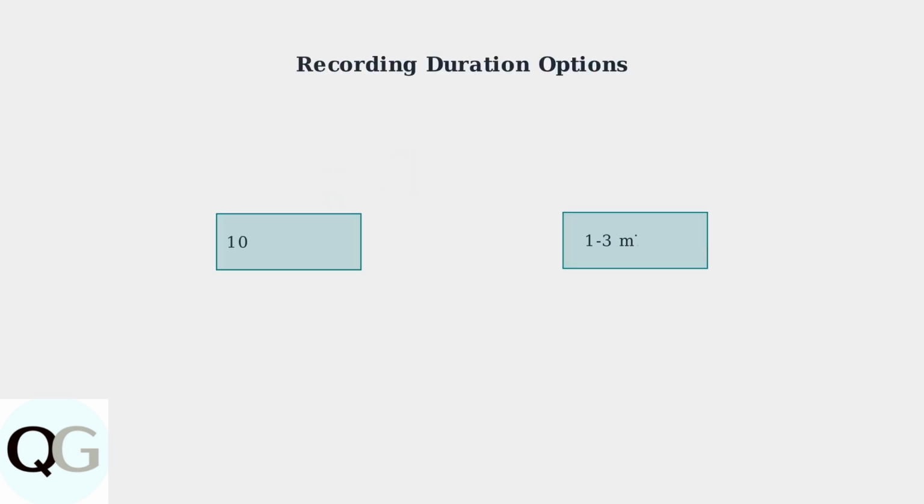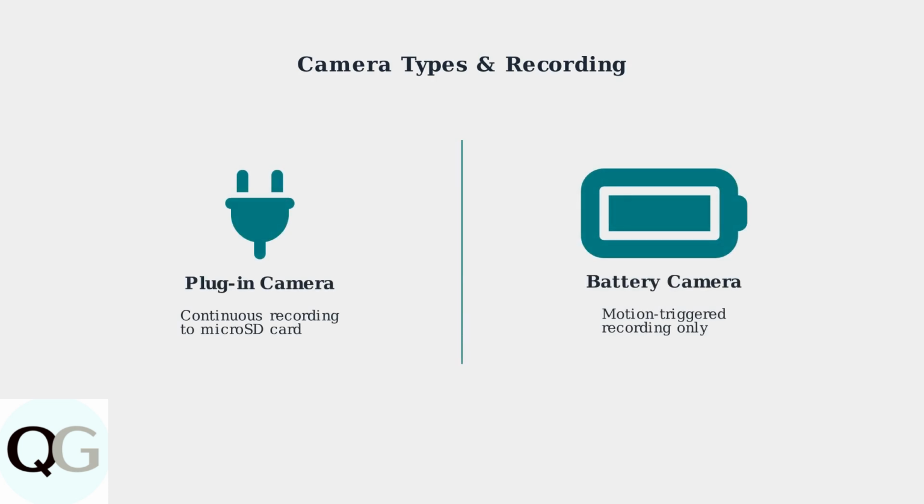Recording durations typically range from 10 seconds to 3 minutes. However, longer durations often require a VicoHome Awareness subscription to unlock extended recording capabilities. There's an important distinction between camera types. Plug-in cameras with a micro SD card can record continuously since they have constant power. Battery-powered cameras primarily record only when motion is detected to conserve battery life.